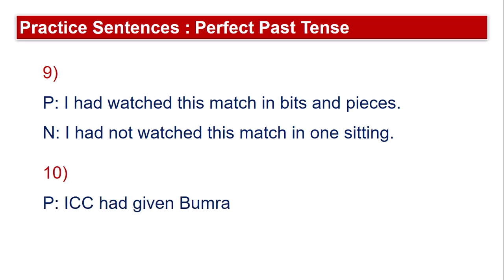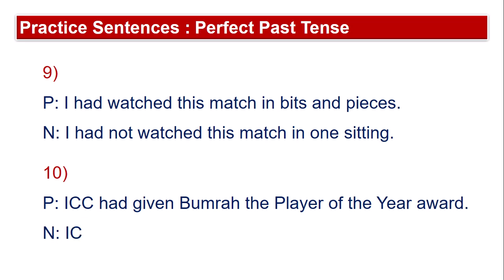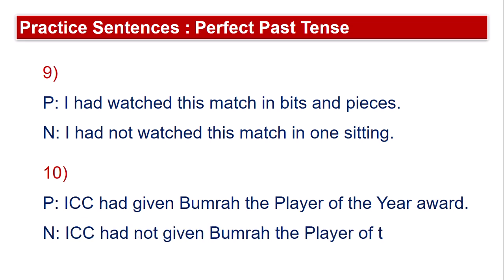And the last one, ICC had given Bumrah the Player of the Year award. Bumrah is the fast bowler of the Indian team. ICC had not given Bumrah the Player of the Match. So he was not even playing in that match, but to honor him with the Player of the Year award, they chose that venue, and on that occasion, the ICC, International Cricket Council, awarded Bumrah the Player of the Year award. ICC had not given Bumrah the Player of the Match. Player of the Match is a small award, whereas Player of the Year is the bigger award, right?